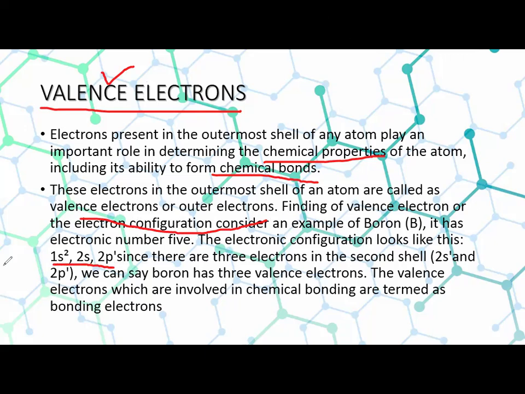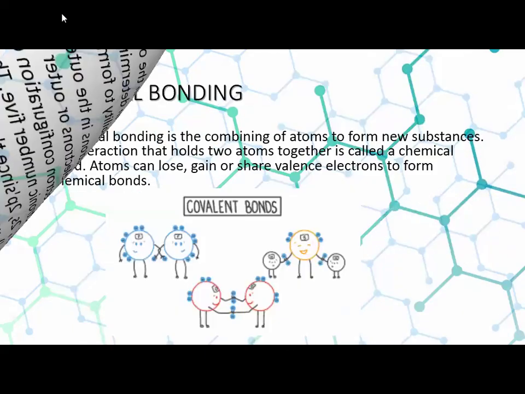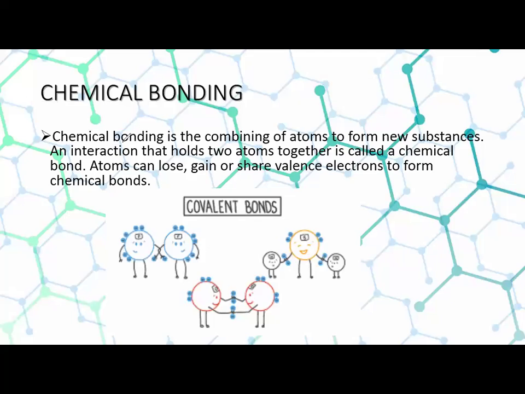Now moving towards the next. Yes, now chemical bonding. What is chemical bonding? Chemical bonding is the combining of atoms to form new substances. You know that when two different elements combine together, they form a new compound. So chemical bonding is the combining of atoms to form a new substance. An interaction that holds two atoms together is called a chemical bond.